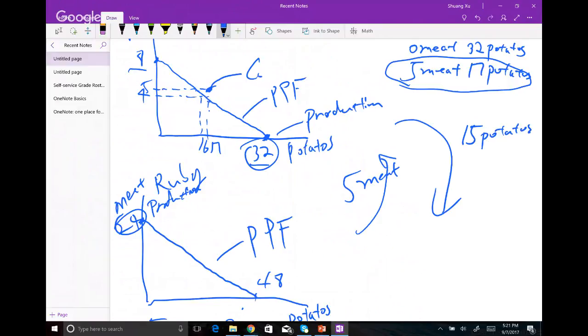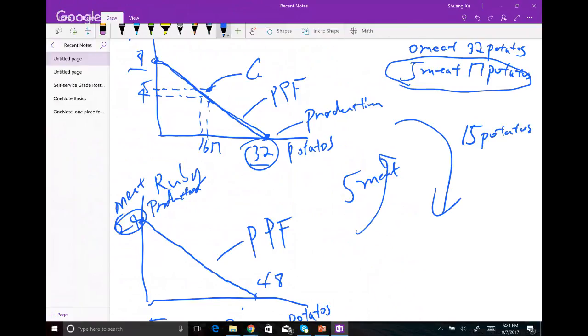But guys, remember what we learned in chapter 2: for any PPF, if it's on the line, we call them efficient. If it's inside the line, we call them inefficient. And if it's outside the line, we call them impossible. Look at this.